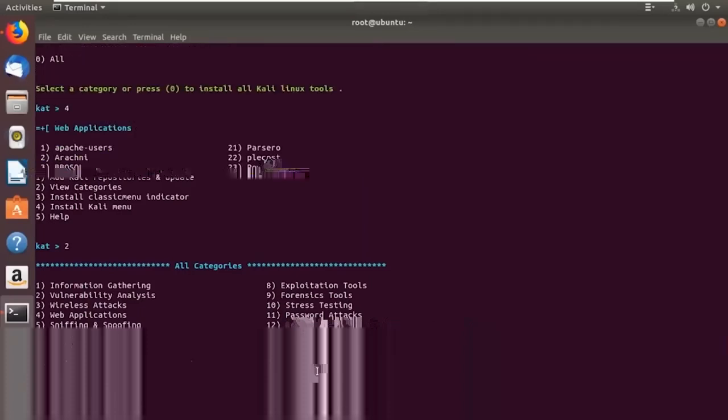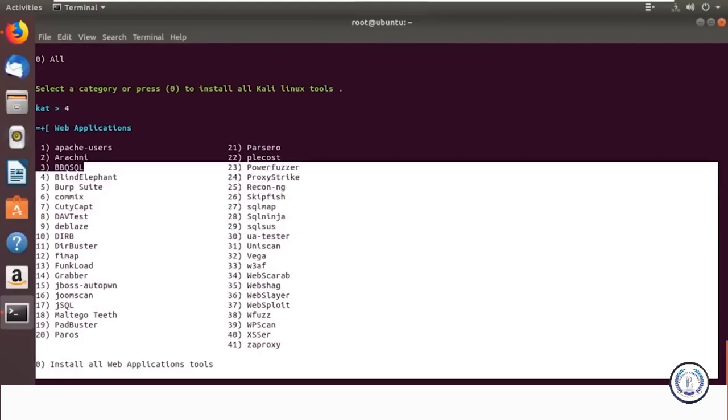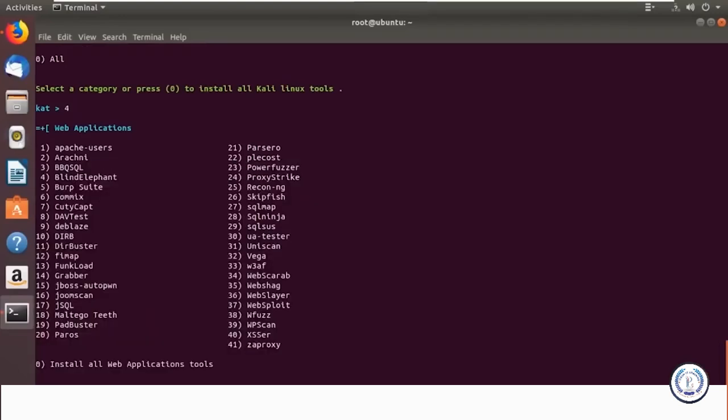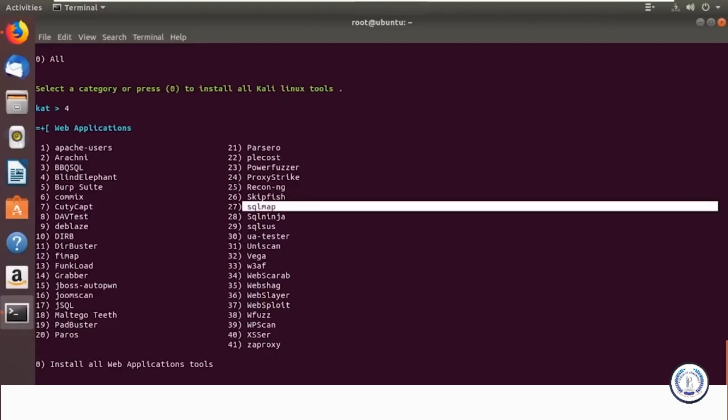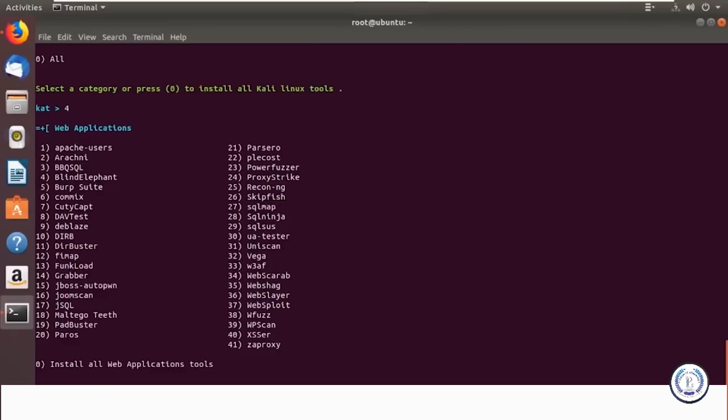As you can see, it lists all the web application tools. So if I want to install all tools, there's an option that's 0. But let's just say I want to install a tool called SQLmap. I'm sure you might have heard of SQLmap. If not, it's okay. It's a tool which you use for checking vulnerabilities present in application database systems. So anyway, it asks to insert the number of the tool that you want to install. Let's say 27.